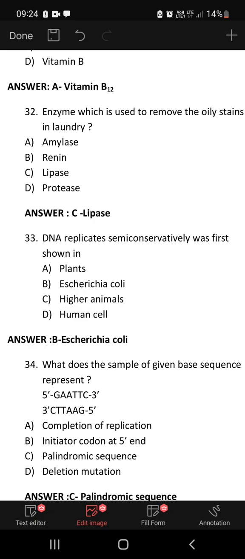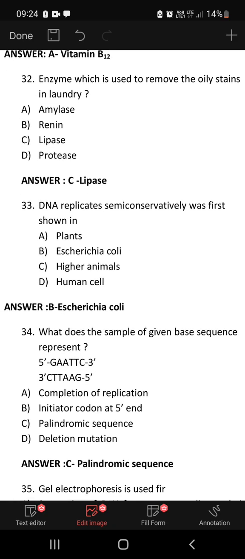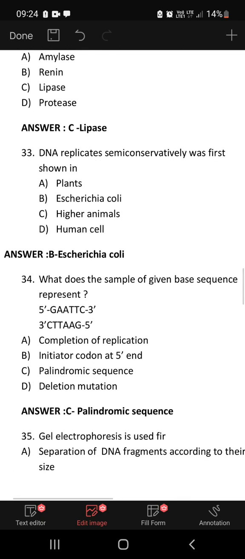What does the given base sequence represent? It's a palindromic sequence: GAA, TTC, CTT, AAG. The reason is the coding sequence reads the same when read in a particular direction, 5' to 3'. If you read both of them, then you get it as GAA, TTC. So that is why it's a palindromic sequence.